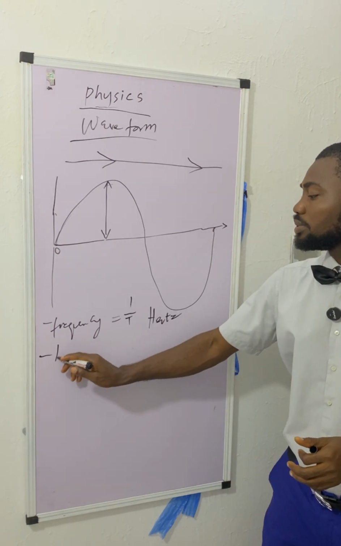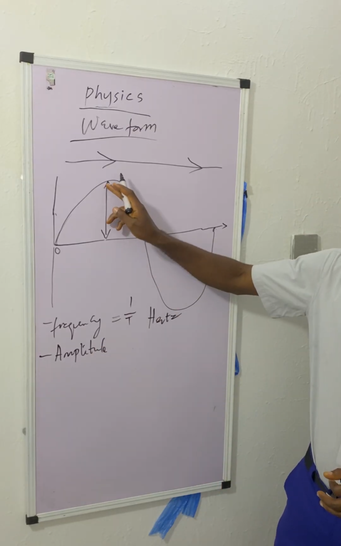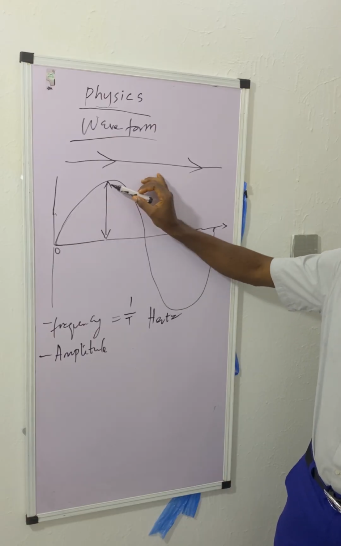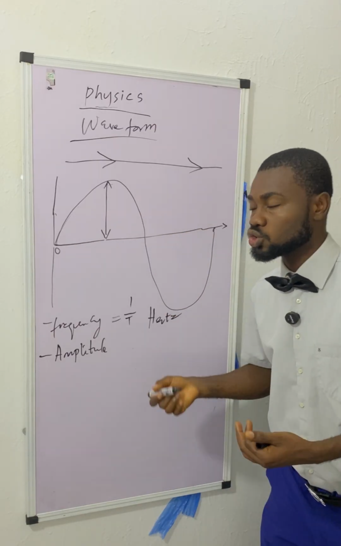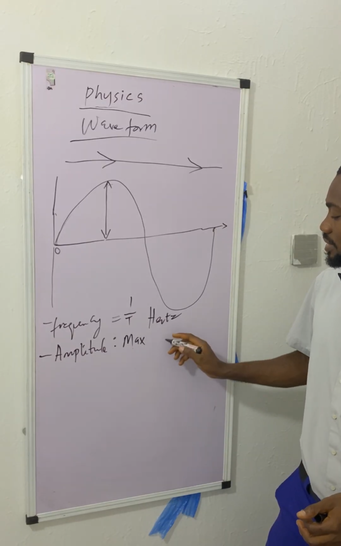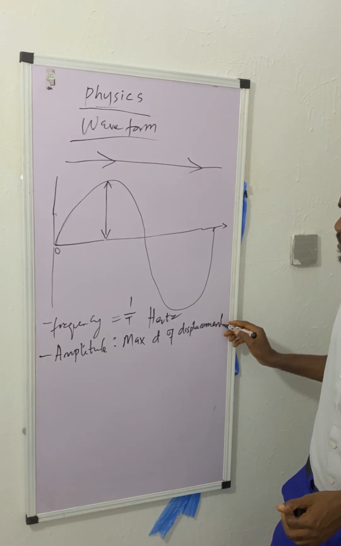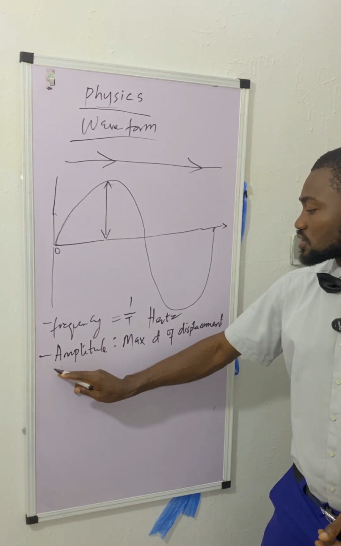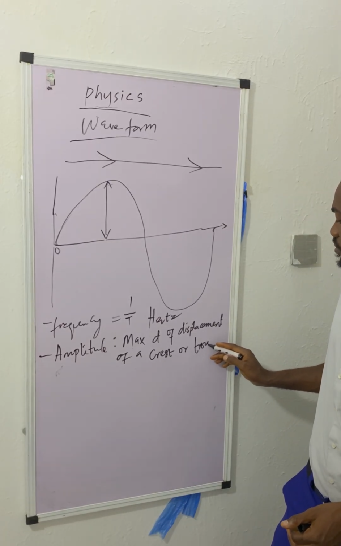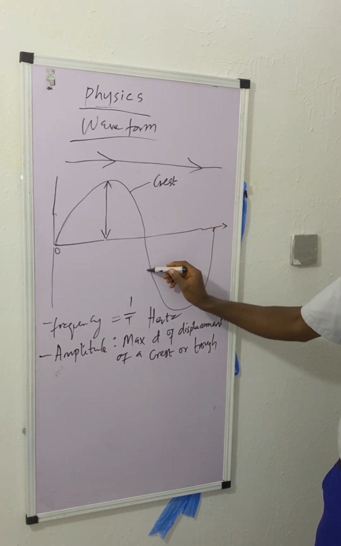Now we have to understand another one called amplitude. In some textbooks we say amplitude of vibration. Amplitude is the maximum distance of displacement of a crest or trough. So this is a crest. This is a trough.